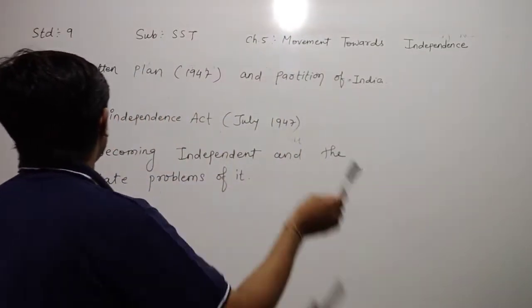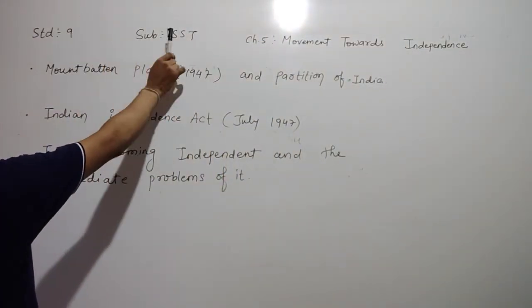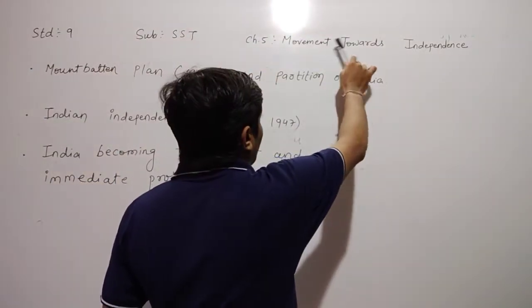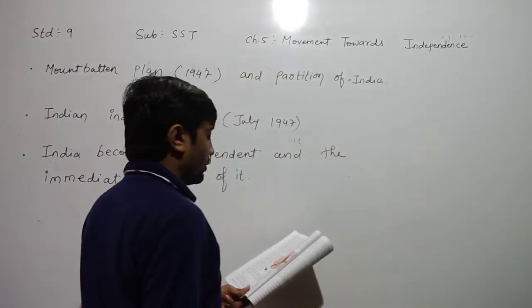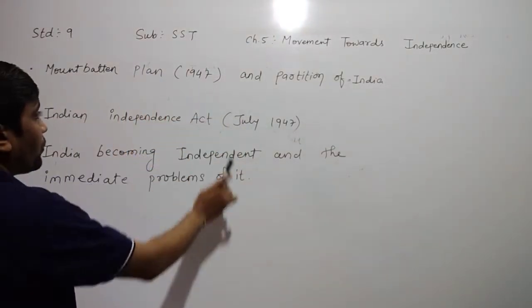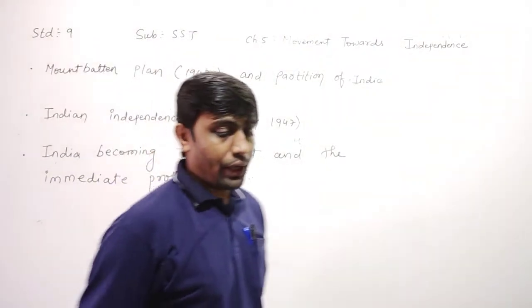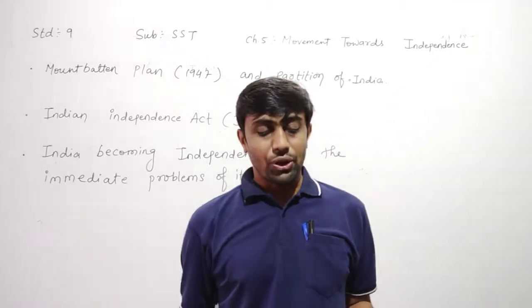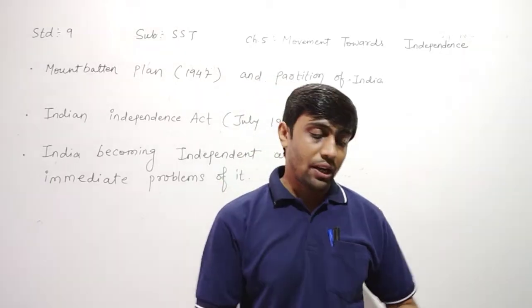Dear children, today we have to learn in standard 9 subject social science chapter number 5. The name of the chapter is Movement towards the Independence. Now our next topic is Mountbatten Plan 1947 and partition of India. This Mountbatten Yojana June 1947 અને હિન્દના ભાગલા.